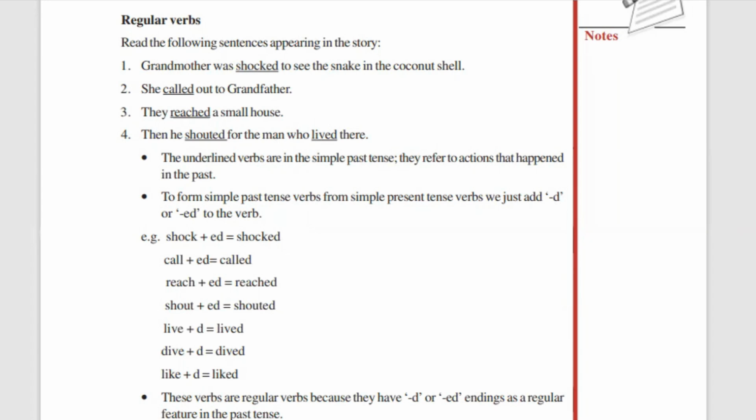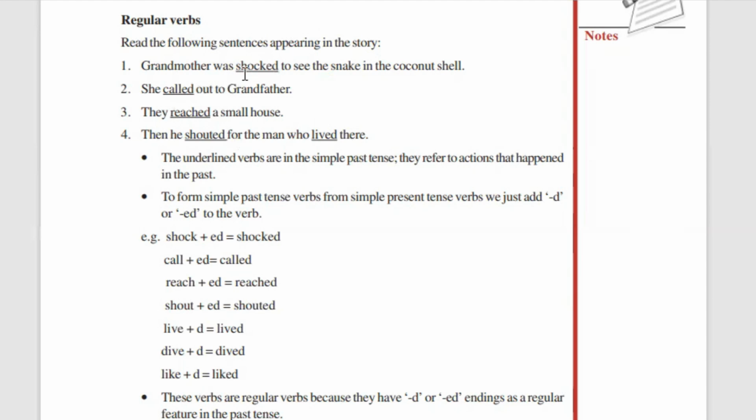Now, you see over here, the underlined verbs are in the simple past tense. Whatever verbs are underlined, they all are in the simple past tense. So, present tense, past tense, and future tense. Present tense is something that is happening right now. Past tense is something that has happened before. Future tense is something that is going to happen in the future.